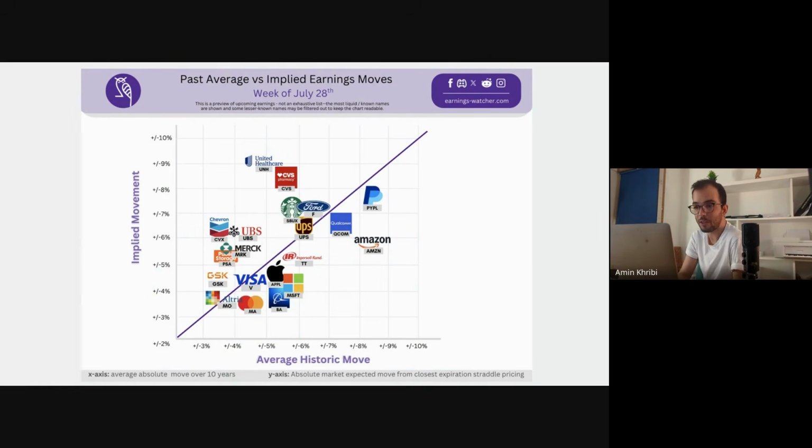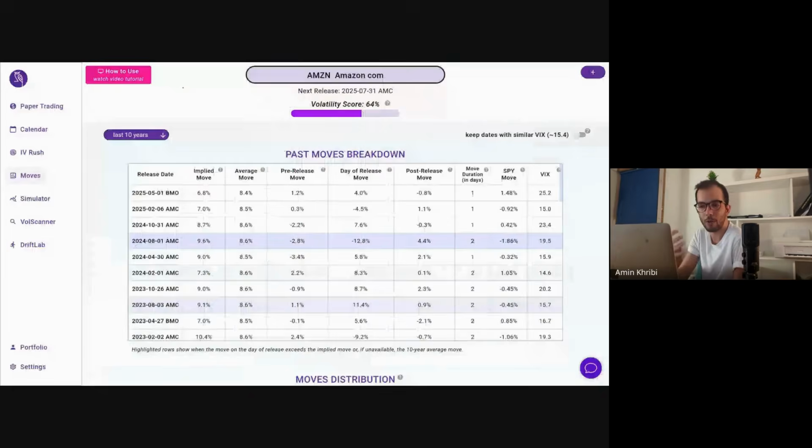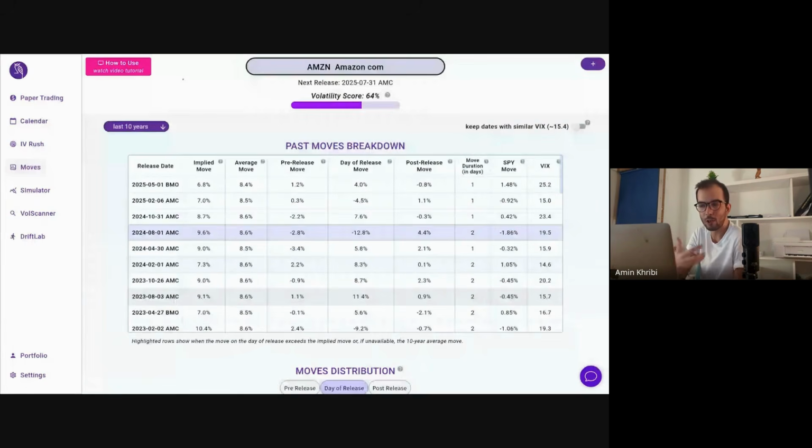So let's actually do that and dive more into some of these names. Let's start with a very expected name, Amazon. So that's reporting on Thursday after close. And so let's go ahead and analyze a bit more this current implied move, compare it to what's happened, and try to understand the mechanics behind it.